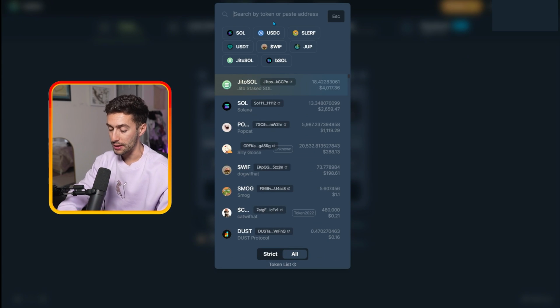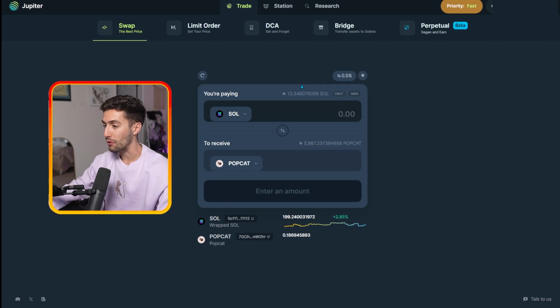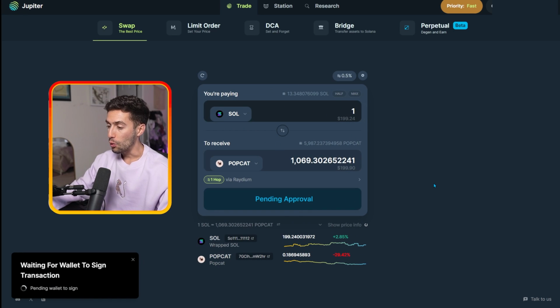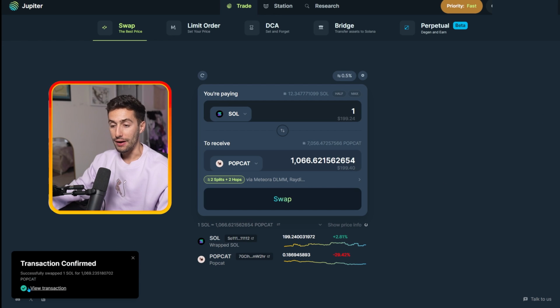Now, similar to WIF, there are a bunch of coins on here. Another one we could do is type in POPCAT. POPCAT is a smaller coin, and we can go ahead and do the same thing. We'll swap 1 SOL into POPCAT. We'll click swap. We'll confirm it. And there you go, it's done.